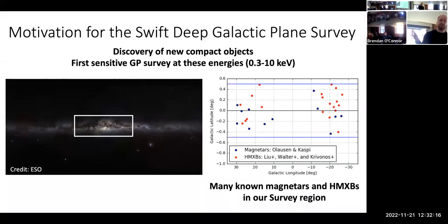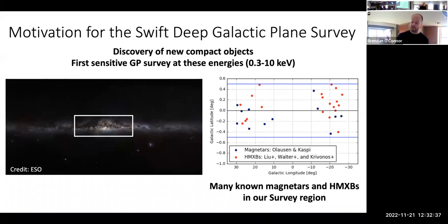First, some motivation for why we undertook the Galactic Plane Survey with Swift. The first is discovery of new compact objects. We want to find new neutron stars, new black holes, high mass X-ray binaries, magnetars, these types of objects. And to do that, we need to do some sort of cadence survey of the sky at X-ray wavelengths. That was the motivation for the survey.